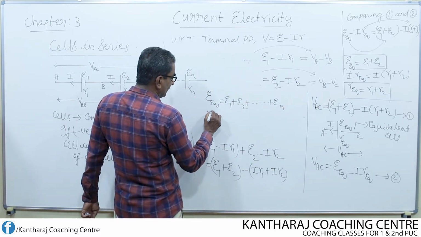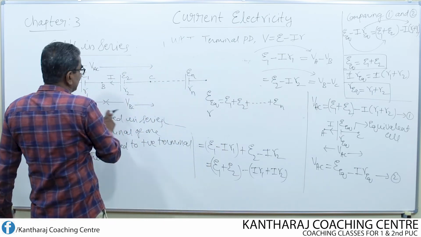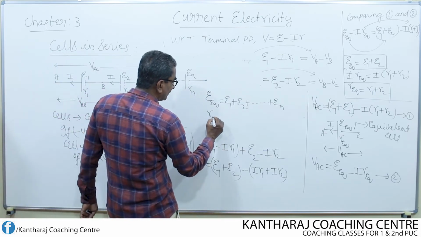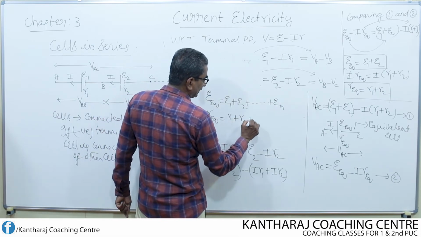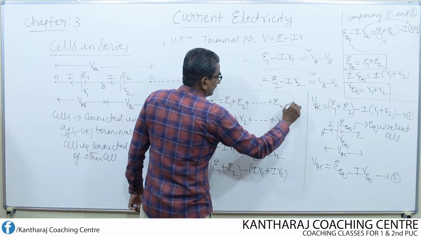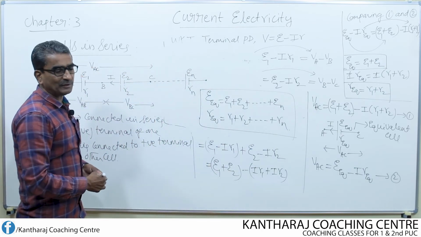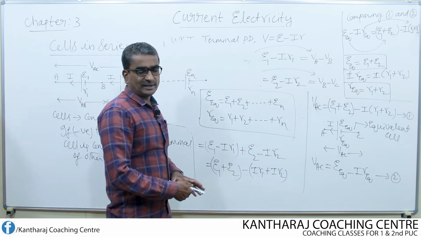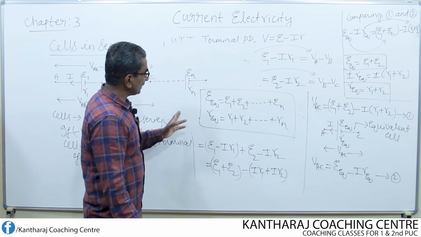Similarly, what is the equivalent internal resistance of these n cells? R equivalent is equal to R1 plus R2 plus ... plus Rn. So, these are the two equations, one for equivalent EMF and the other for equivalent internal resistance when n number of cells are connected in series.